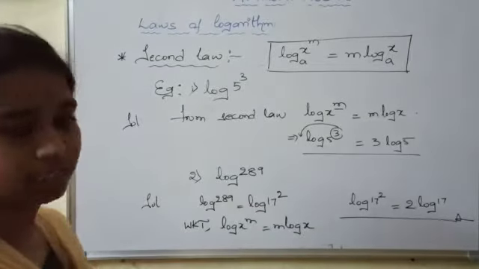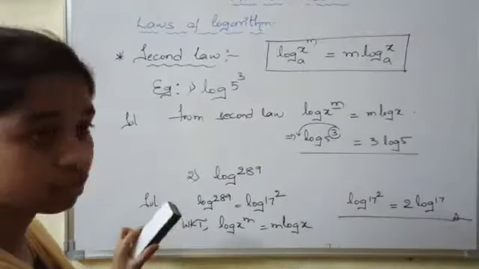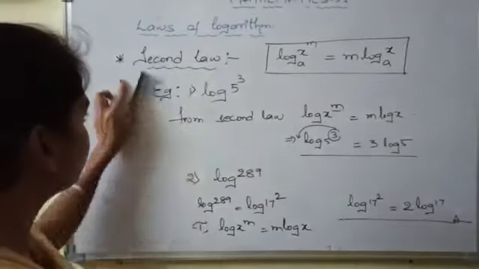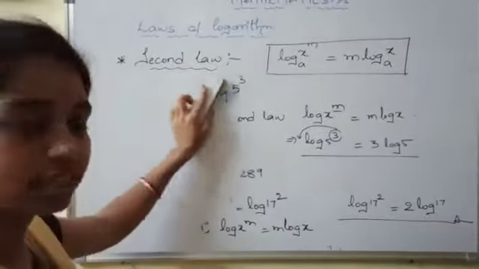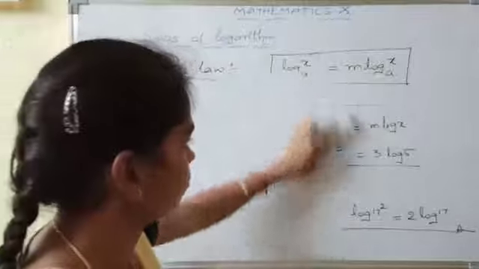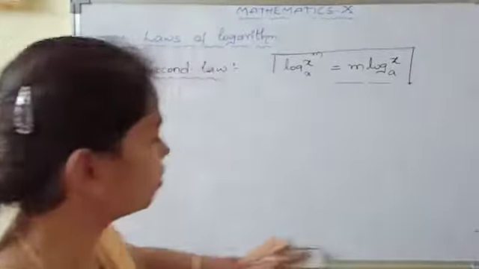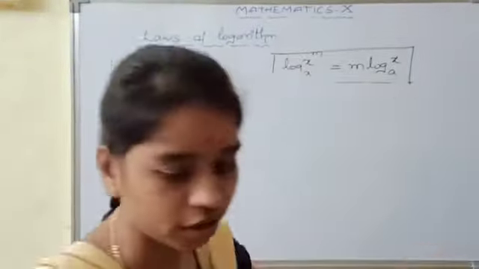So these are the two examples I have told. Please solve the given problems based on the second law. Try to solve the problems on the second law of logarithms.